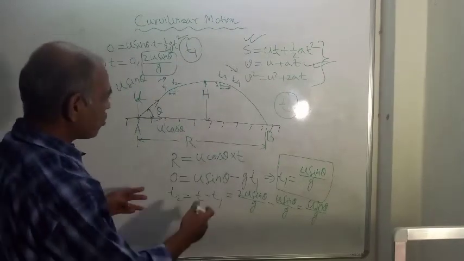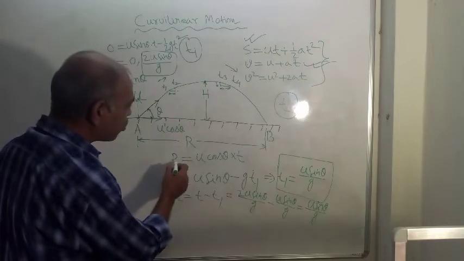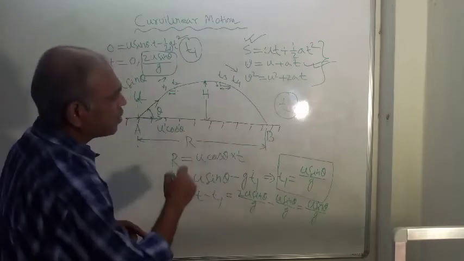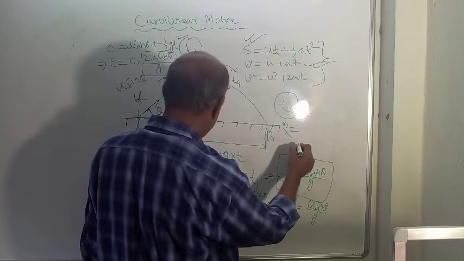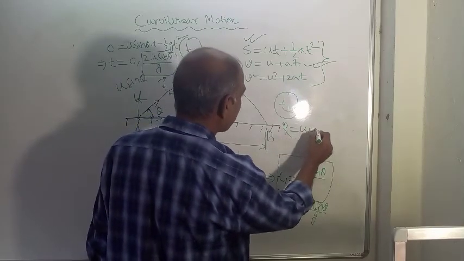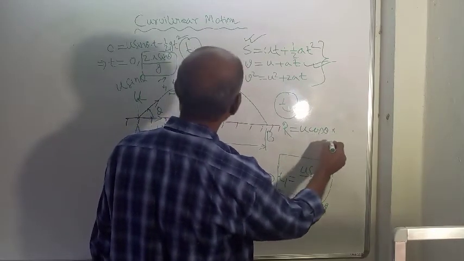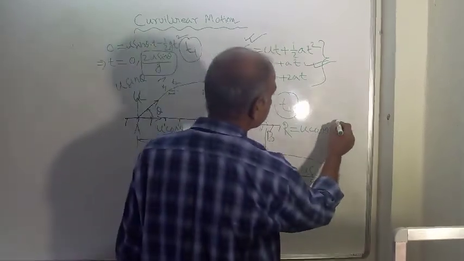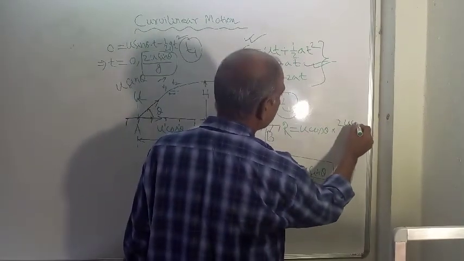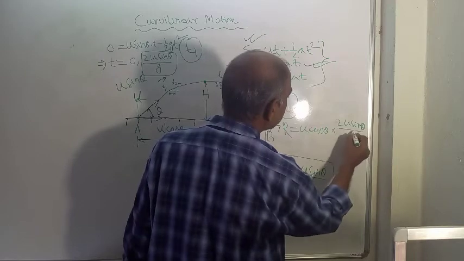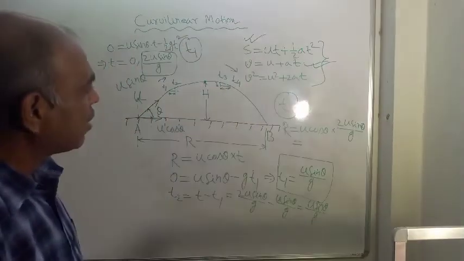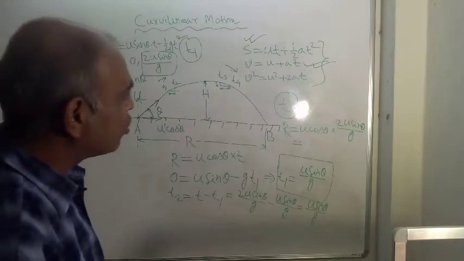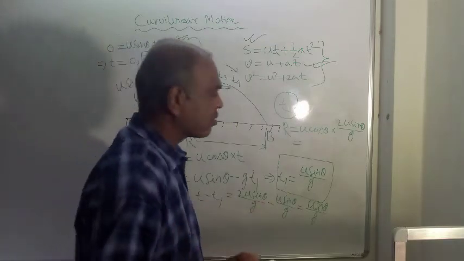Now, range is equal to what? u cos theta multiplied by T. So we can write the range R is equal to u cos theta multiplied by 2u sin theta by g. Here 2 sin theta cos theta is there, and u into u is u square, and 2 sin theta cos theta is sin 2 theta.